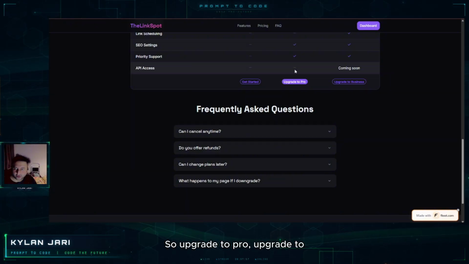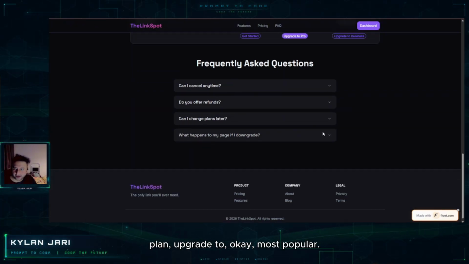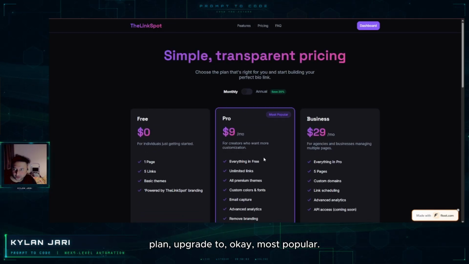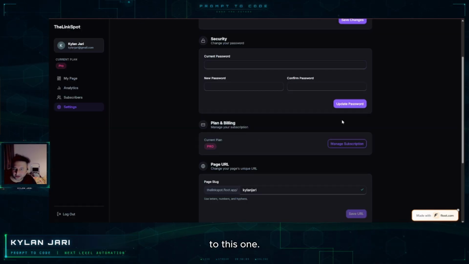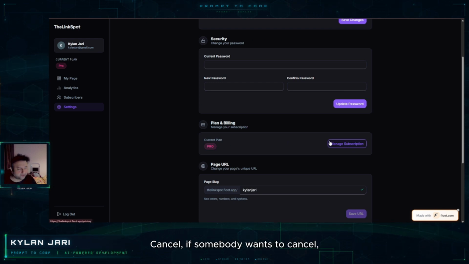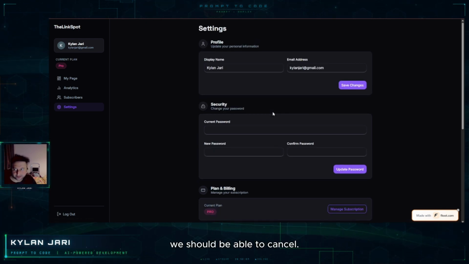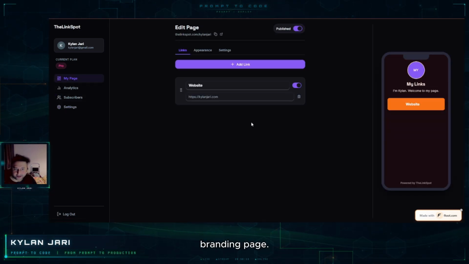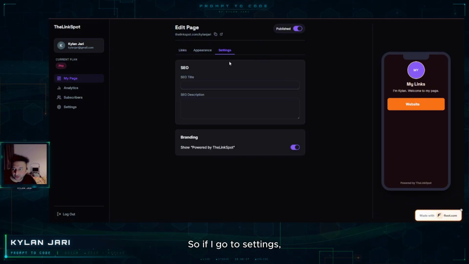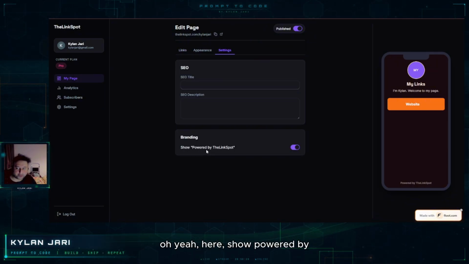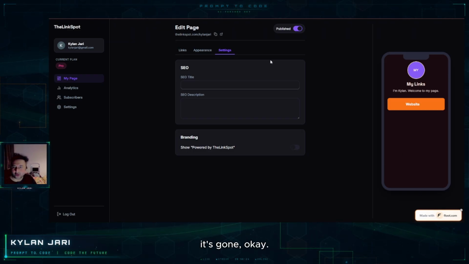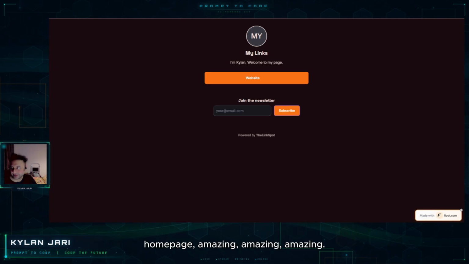Upgrade to Pro, upgrade to plan, most popular. I will come back to this one. Cancel: if somebody wants to cancel, we should be able to cancel. And I am looking for a branding option. I want to remove the branding of LinkSpot. If I go to settings, oh yeah, here: show powered by LinkSpot. If I uncheck that one, it is gone. If I go back to the home page,